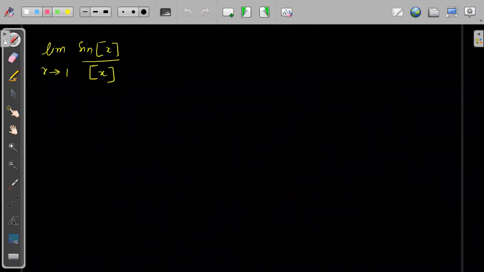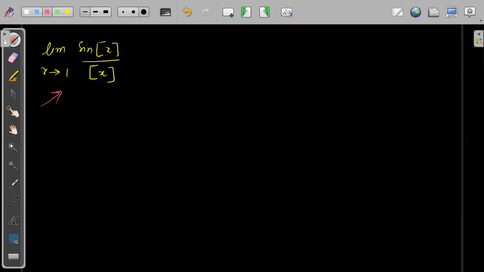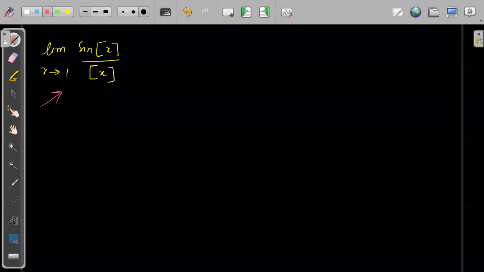Okay. Now let's talk about this one. Limit of x tending to 1, sine of greatest integer x divided by greatest integer x. Tell me what will be the value of this one. So will the limit exist or not?